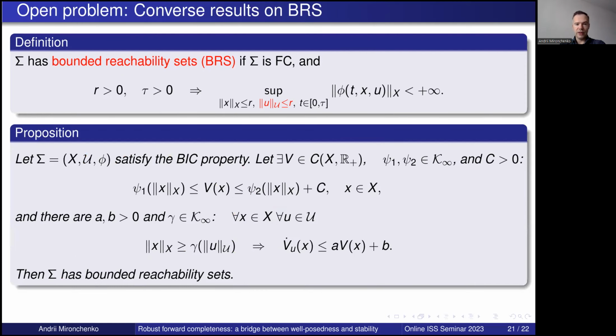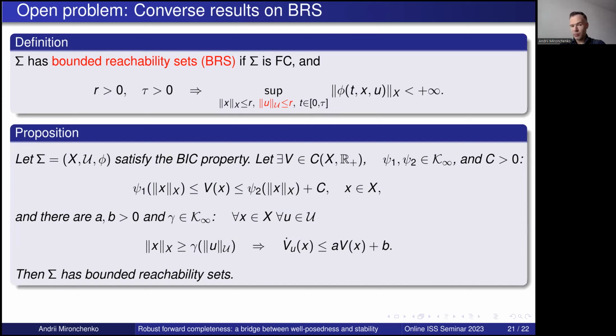And now, it is natural to try to prove similar Lyapunov characterizations for boundedness of reachability sets. At the same time, I don't know how to do it, and I don't know such results even for ODE systems.